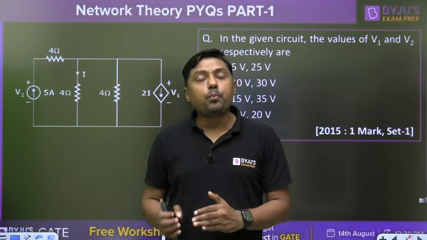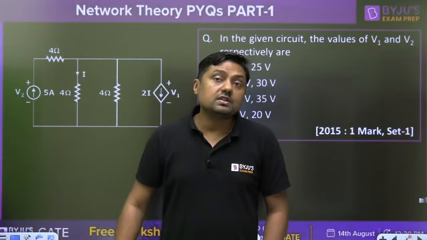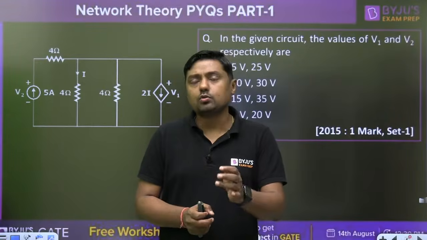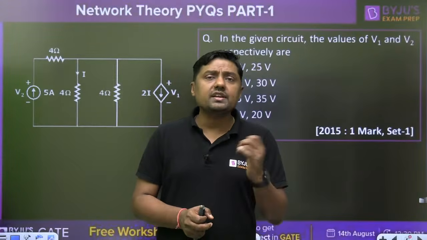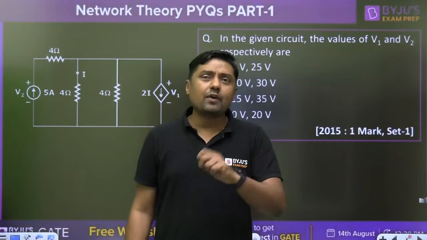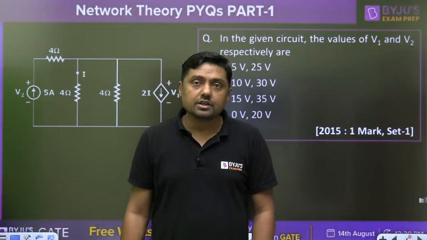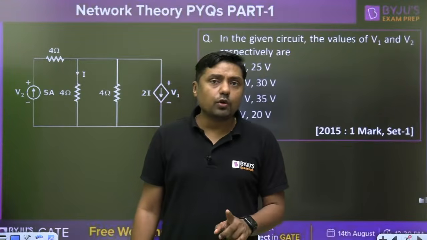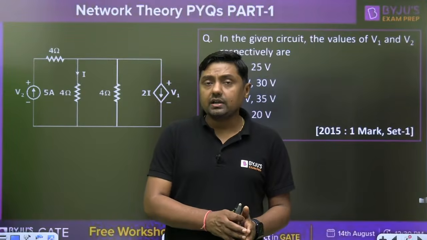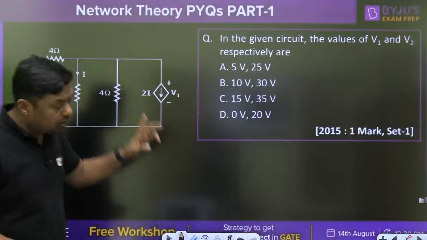In part 2, that is tomorrow at the same time, 7 p.m., we will discuss questions from transient, first order transient, second order transient, and resonance, and miscellaneous topics like graph theory and network function. We have 1 or 2 or 3 questions from graph theory or network function, so tomorrow we will discuss those. Today we are going to discuss from basics, KCL, KVL, mesh analysis, nodal analysis, theorems and two-port network. Ready guys? So first question on screen.